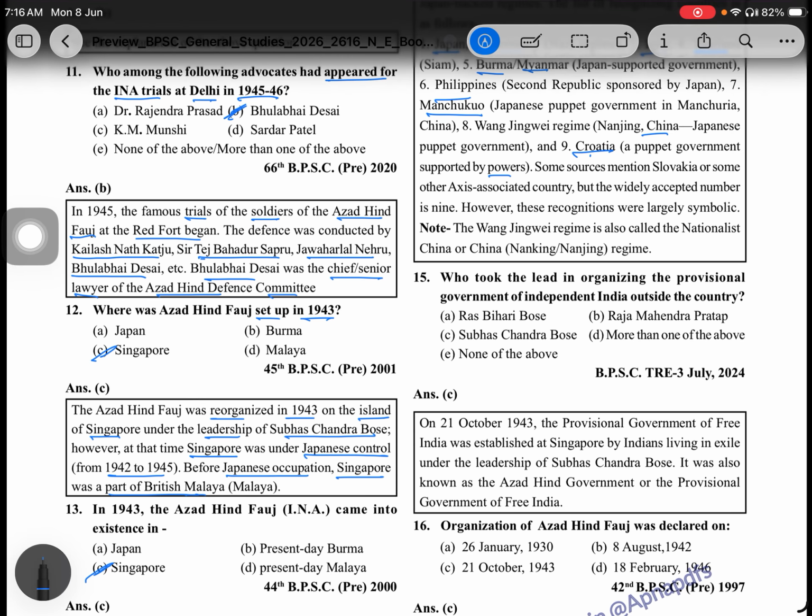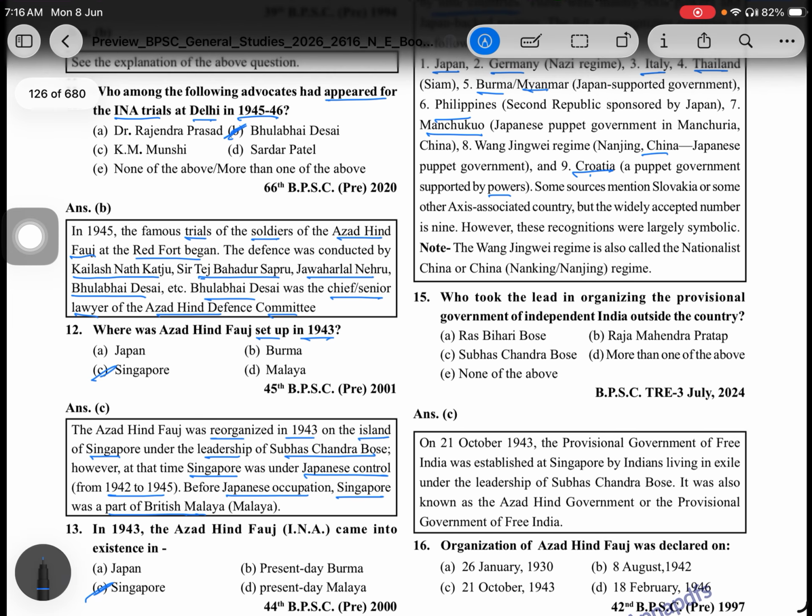Some sources mention Slovakia and some more associated countries, but the widely accepted number is 9.